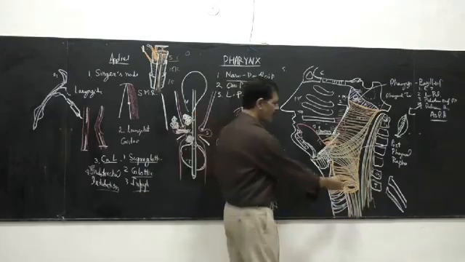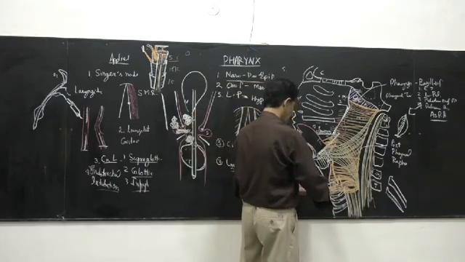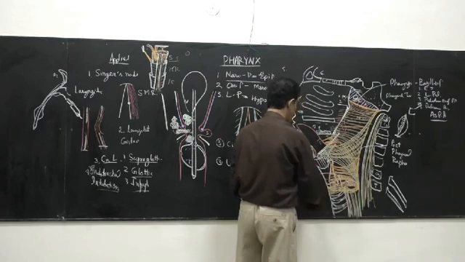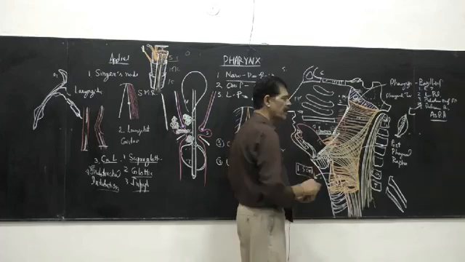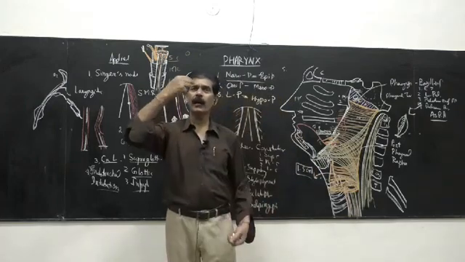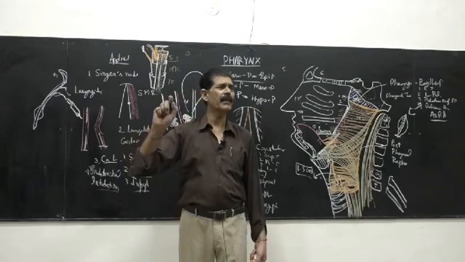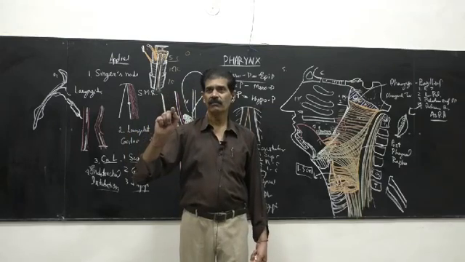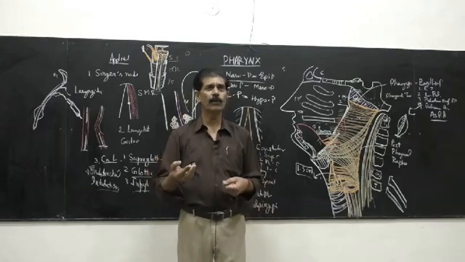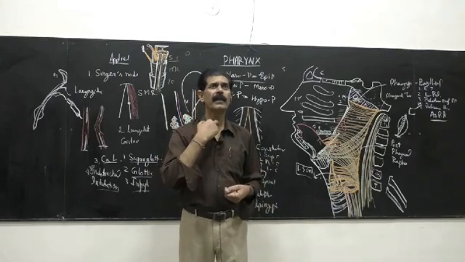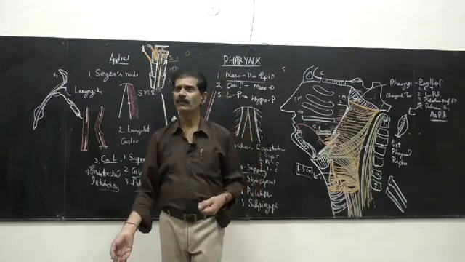If we see the width of this, the width is only 1.5 centimeter. Only 1.5 centimeter. See, our food has to pass through this 1.5 centimeter diameter. So this is the reason when we take food hurriedly, it is obstructed here and sometimes we vomit.